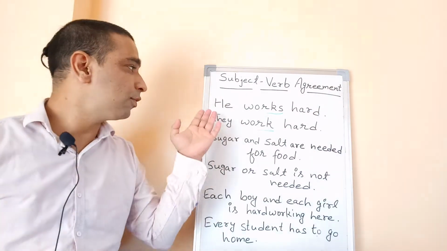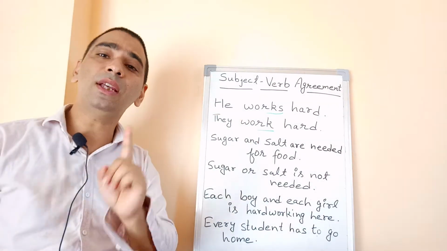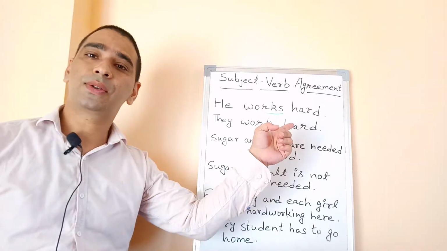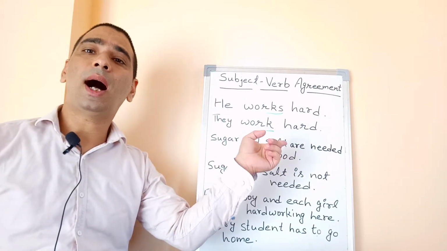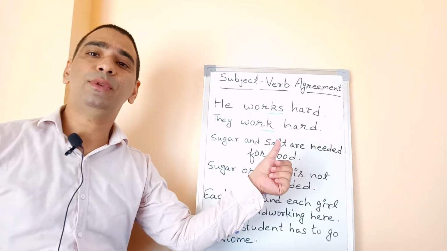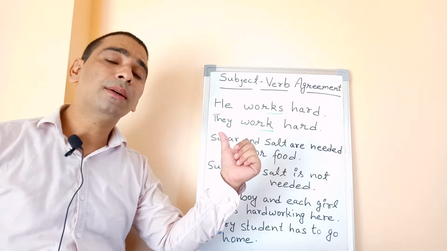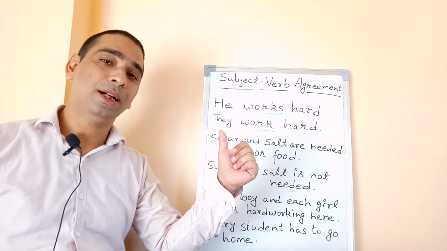So that is why he works, because he is the singular subject. So it takes a singular verb. He works. They work hard. Here there is no s because the subject is already plural, they.